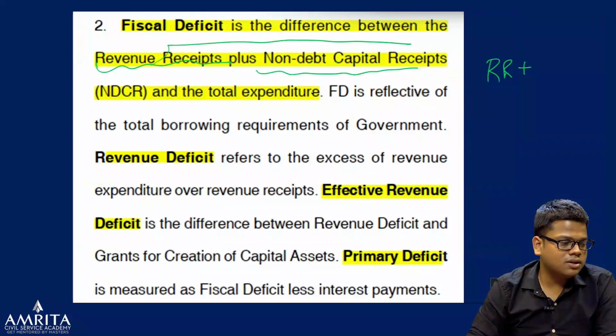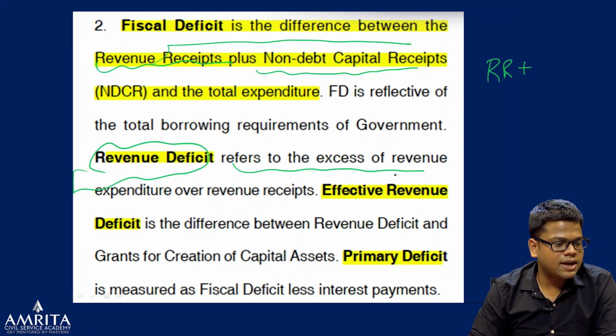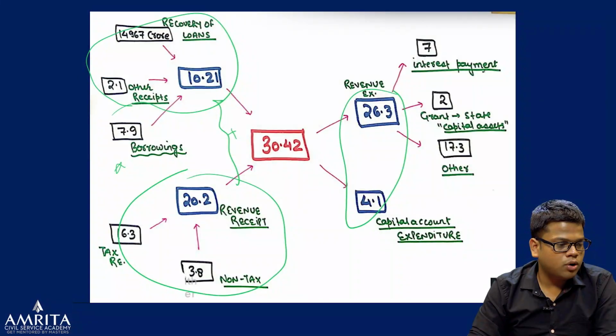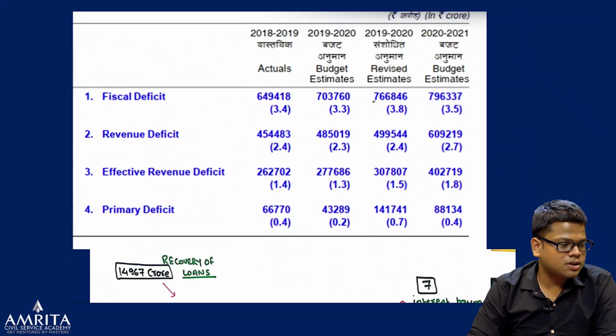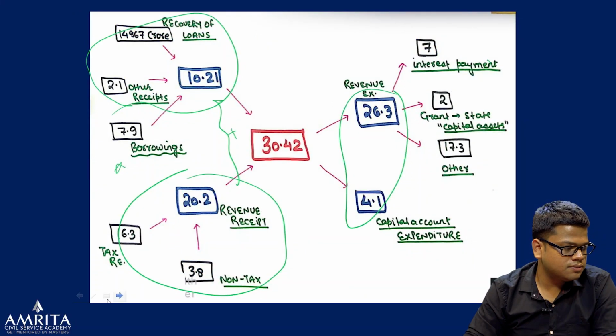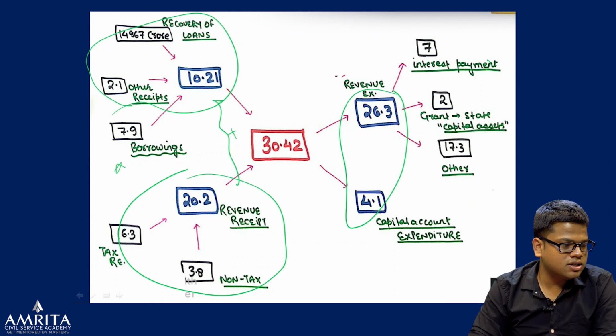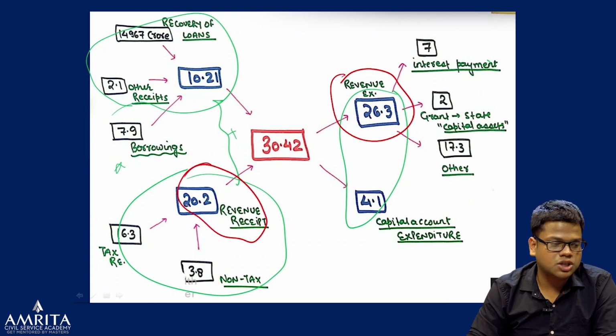Now we will see the second concept, revenue deficit. Revenue deficit refers to the excess of the revenue expenditure over the revenue receipt. So this one is revenue expenditure and this one is revenue receipt.